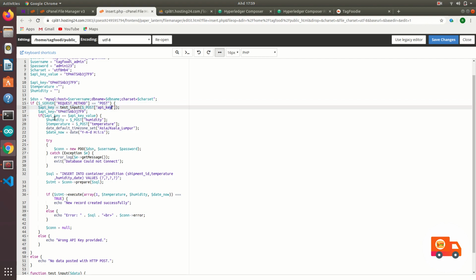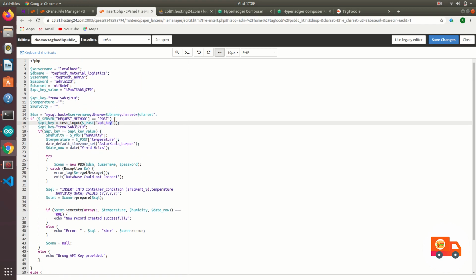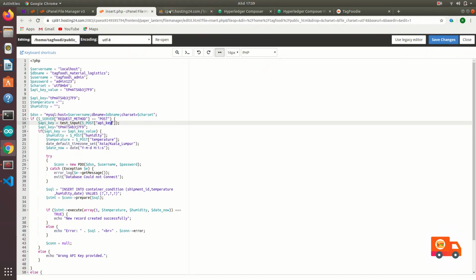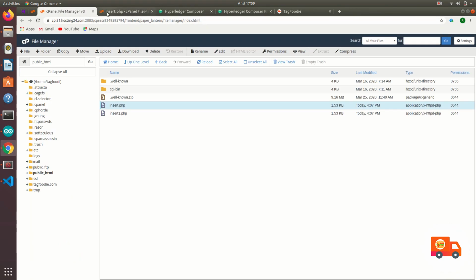Then it will check the API key. Alright. So it will actually check whether the API key is correct or not. If the API key is wrong, then it will not be inserted. If not, then anyone can actually try to insert this PHP. It's not good. So basically, you need this API key to actually insert into this container condition.